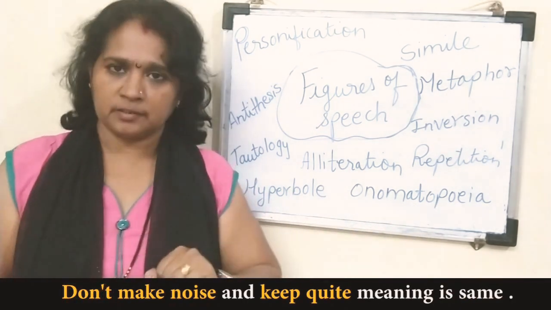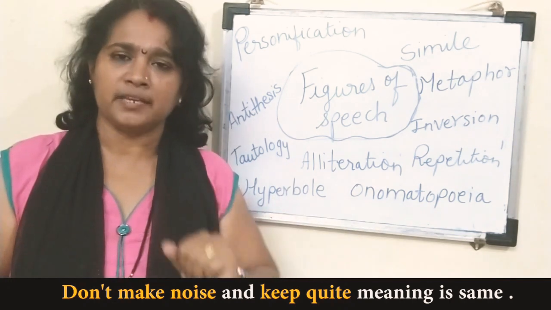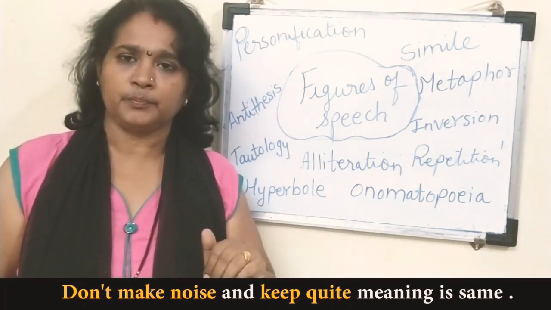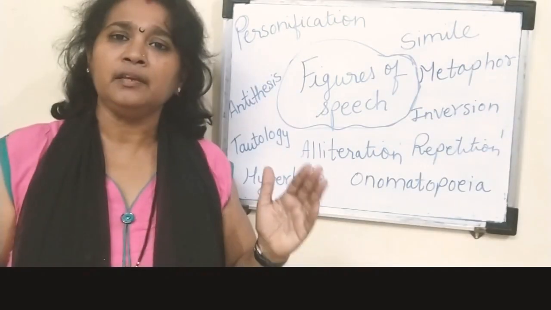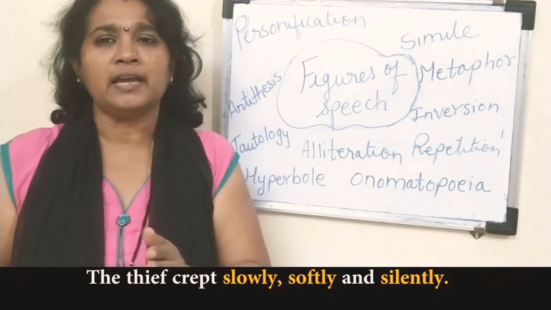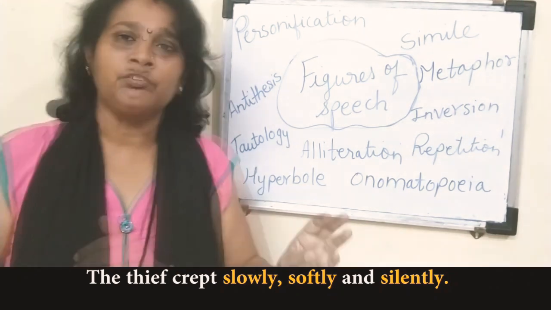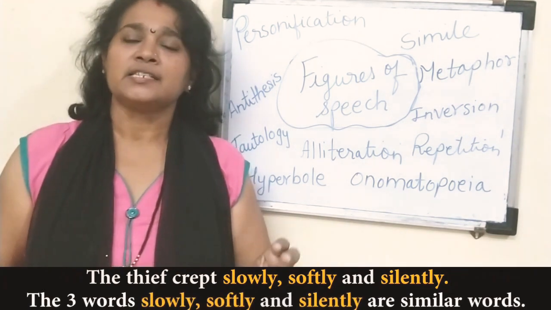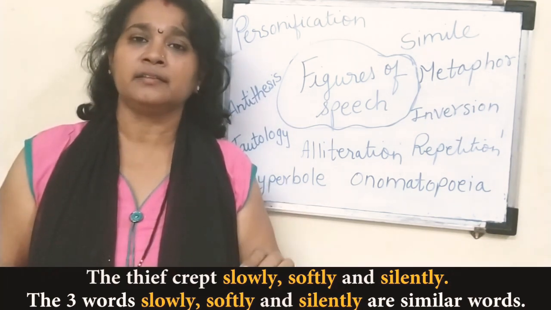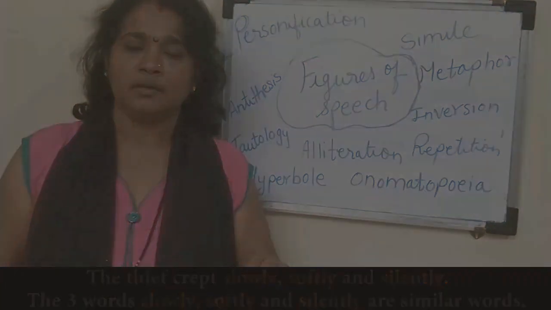Don't make noise and keep quiet is one and the same. The meaning is the same, but the words used are different. So for example, the thief crept slowly and softly and silently. The 3 words softly, silently, smoothly are one and the same. They are the similar words.